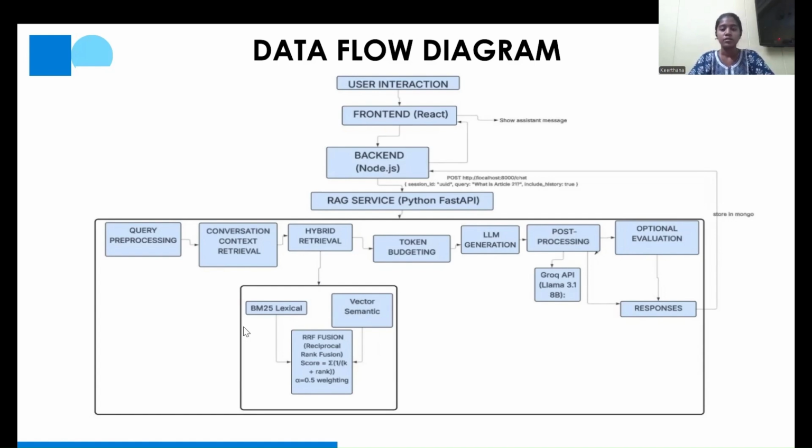Then we also have token budgeting, where it dynamically adjusts the tokens for the conversation history as well as the retrieved documents. Next, the LLM generation takes place, where it gives human understandable answers, and it is done through the Grok API, LLaMA 3.1 8B. Evaluation is optional. Then these responses are sent to the backend and through that to the front end.